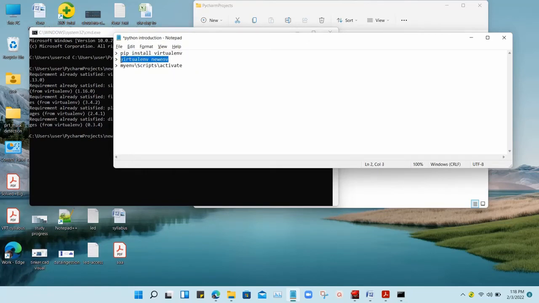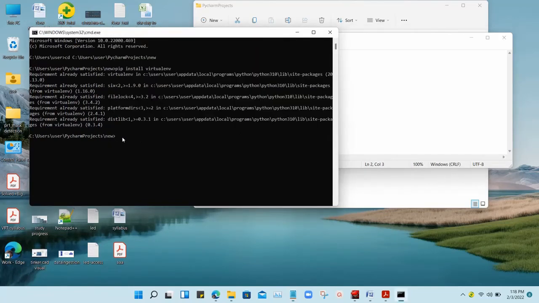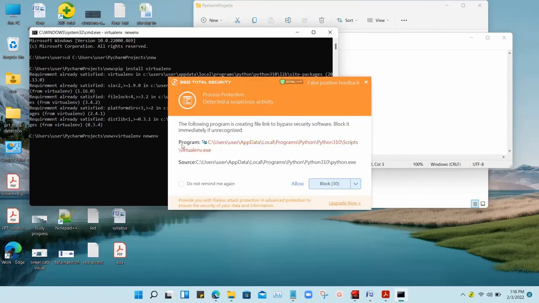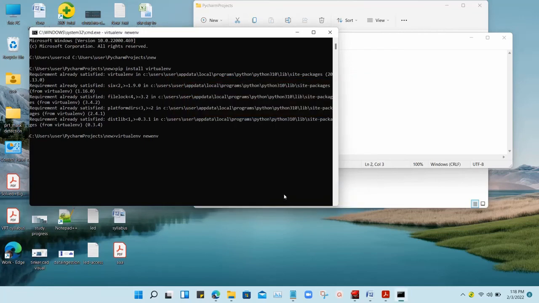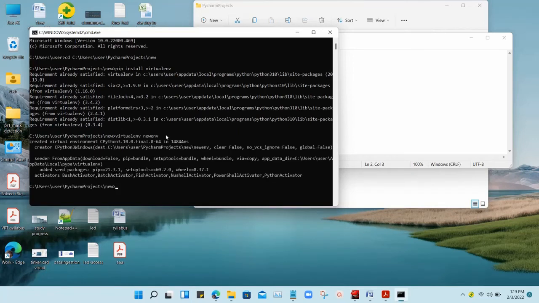I am going to create my environment as new environment, so virtualenv space newenv. Then hit enter. If you have antivirus, it may show some error. You can choose allow all. You can see it is loading. Yes, successfully created, named new environment.